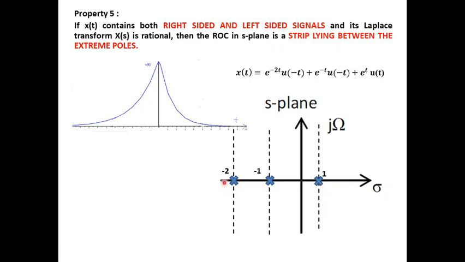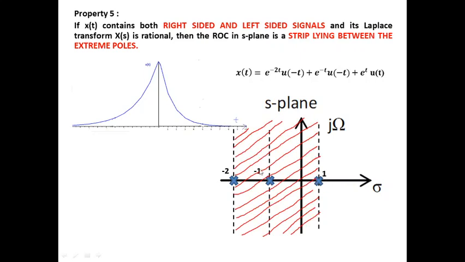The extreme poles are minus 2 and 1. So the ROC will lie between the extreme poles. So the real part of S is greater than minus 2 and less than 1. So if the given signal has a left-sided and right-sided part, then the ROC will lie between the extreme poles.